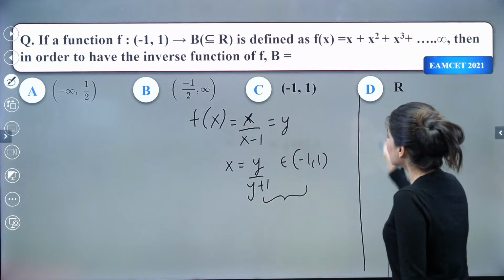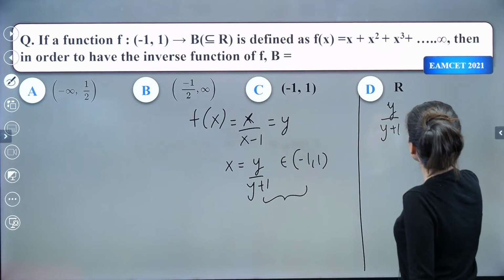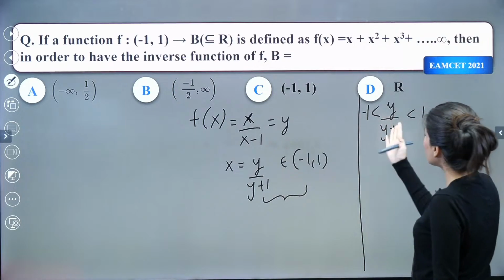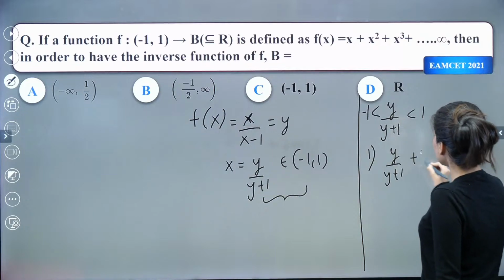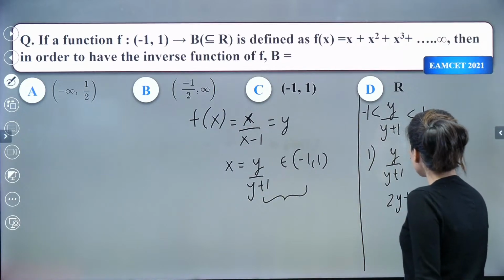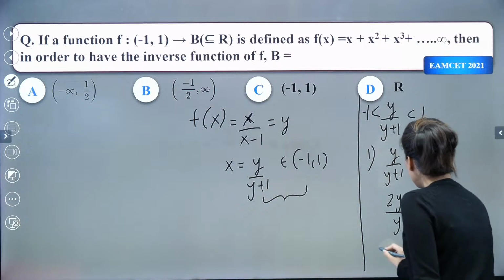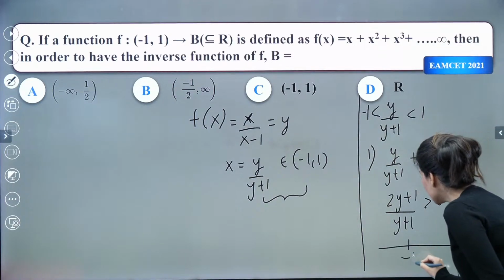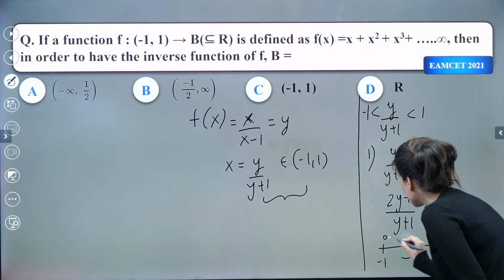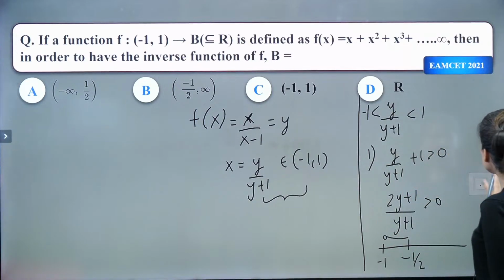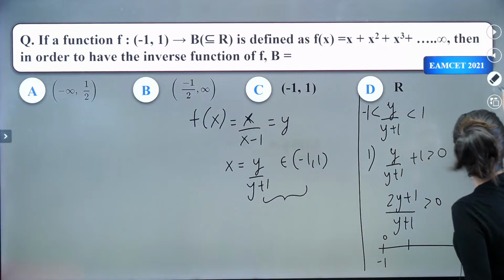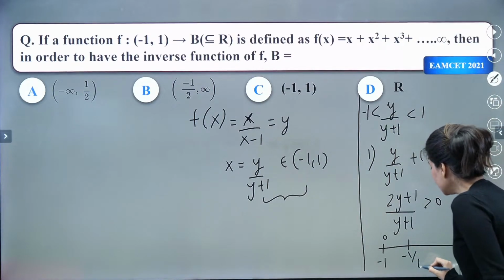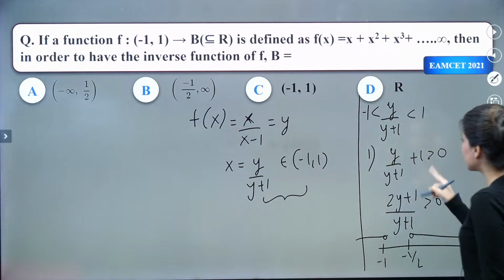Let's do it. So y upon y plus 1 lying between, so this is less than 1 but greater than -1. Let's solve the left hand side. That is going to be y upon y plus 1 plus 1 greater than 0. So (2y plus 1) upon (y plus 1) greater than 0. If I solve it using method of intervals, -1/2 and -1 is what you are going to get. So the answer would be y less than -1 or greater than -1/2. Okay, this is the first part.